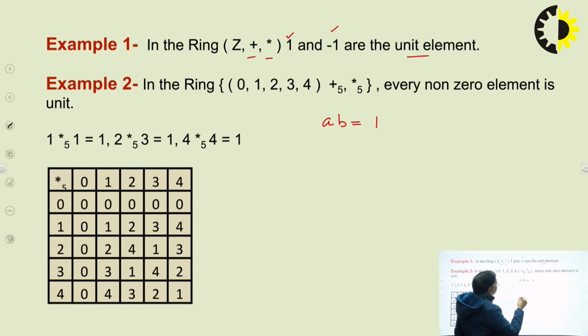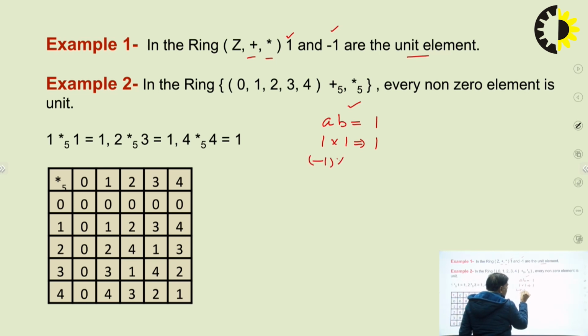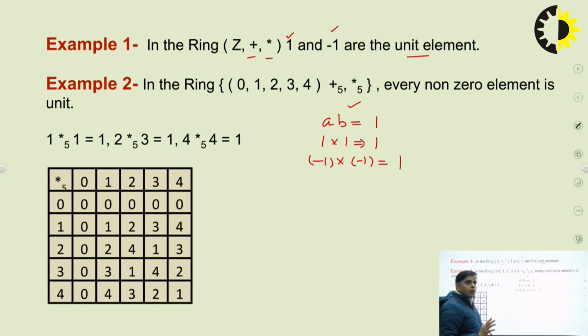So if the elements are 1 and minus 1, when will it be possible? If the product of two elements is 1. So there are only two possibilities. If A is equal to 1 and B is equal to 1, then the multiplication of the two elements is 1. If the two elements are minus 1 multiplied by minus 1, then you can find 1. There are only two cases for all the integers when A multiplied by B is equal to 1. So that's why we are saying that 1 and minus 1 are the unit elements of the ring.